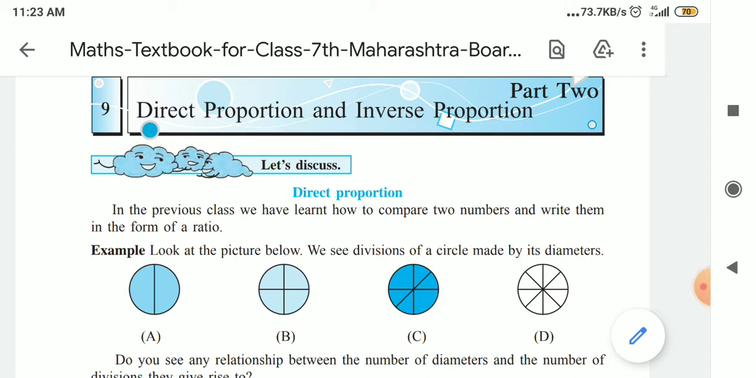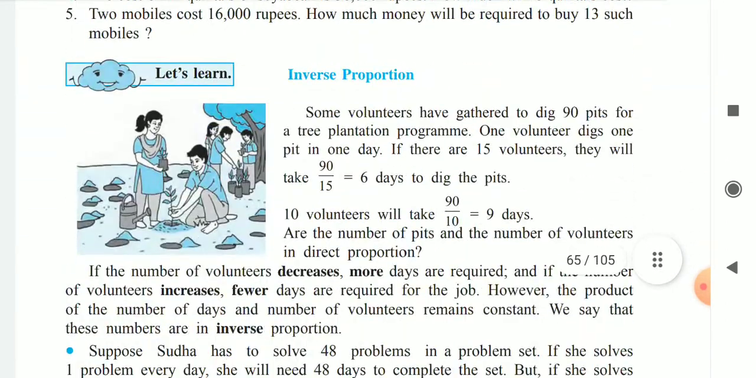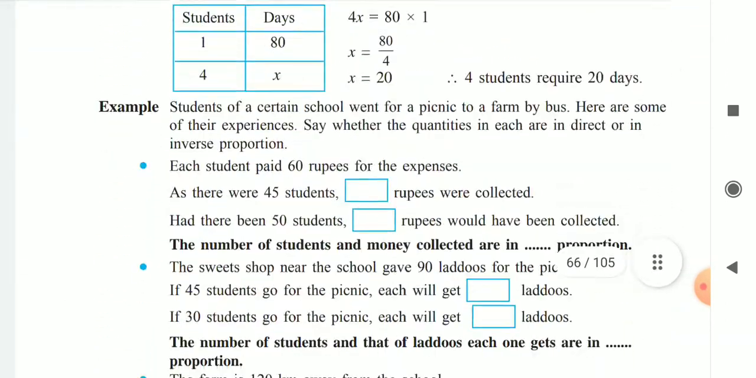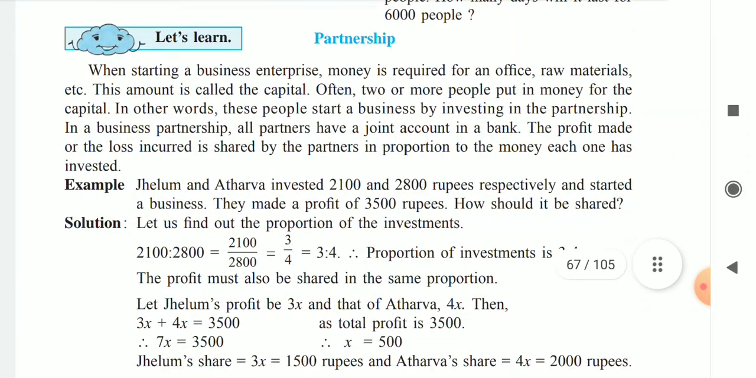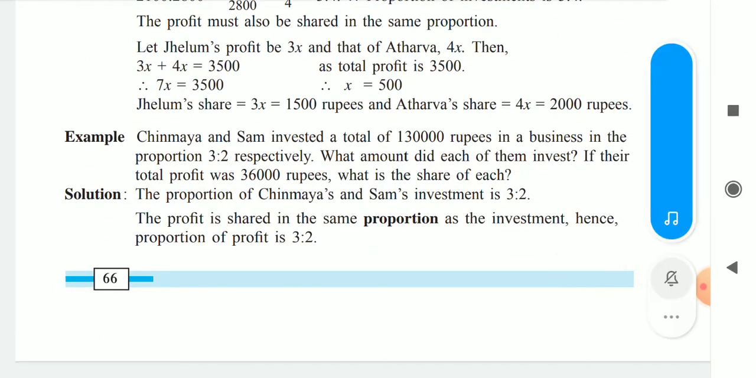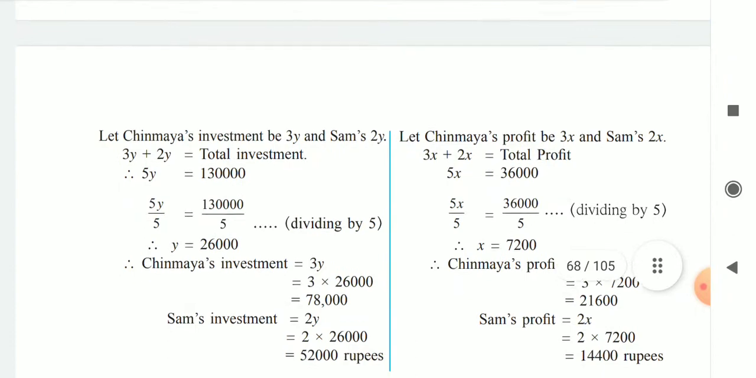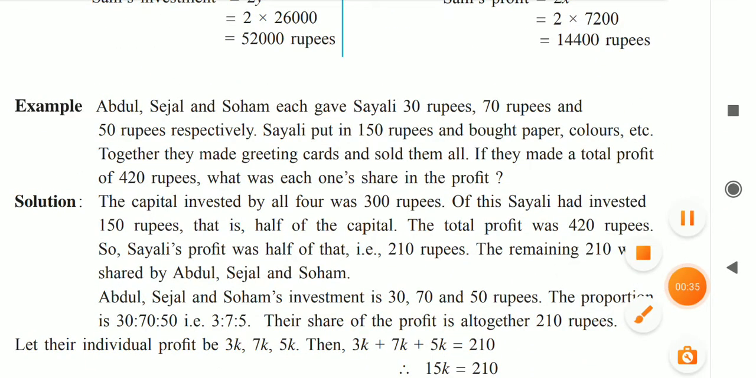That is direct proportion and inverse proportion. Under this we saw two examples of partnership in the last lecture, and today we will continue the same, that is the partnership, and the next two solved examples that we will see today. Jalam and Atharva, this example we saw, and Chinmay and Sam, this example also we saw. Now today we will see example number 3,